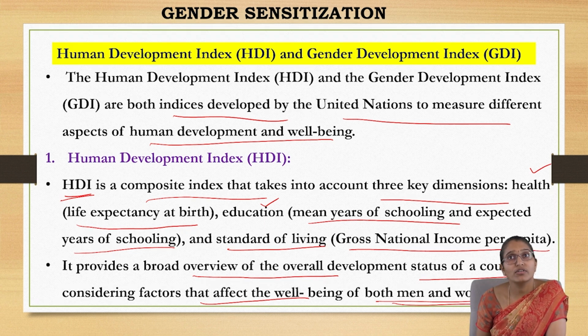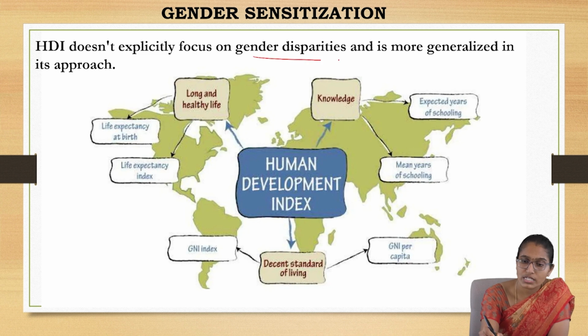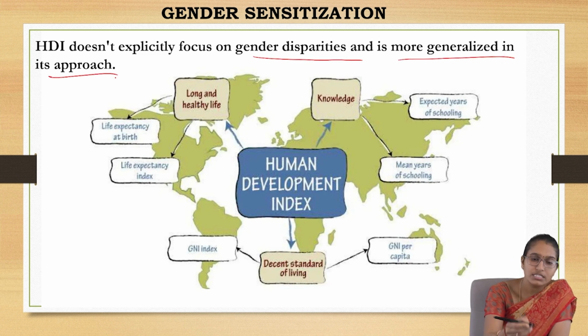It talks about both men and women's contribution to the growth or progress of a nation with respect to three key factors: health, education and the standard of living. HDI does not explicitly focus on gender disparities and is more generalized in its approach.